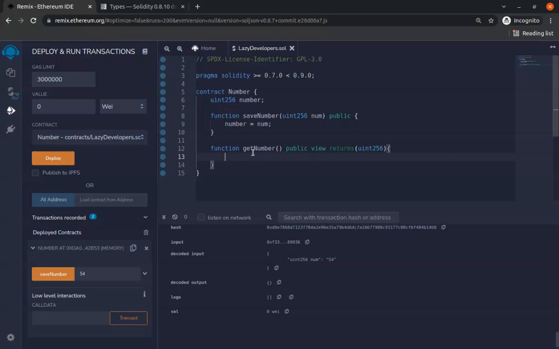And this is not rocket science. All we've done is assign this number to whatever the user puts in, which is here. So we just want to return this, right? And the way you do that is just to write return number. There you go. And you put your semicolon, and there you go, guys. So you've been able to write your first smart contract that saves a number and retrieves that number.